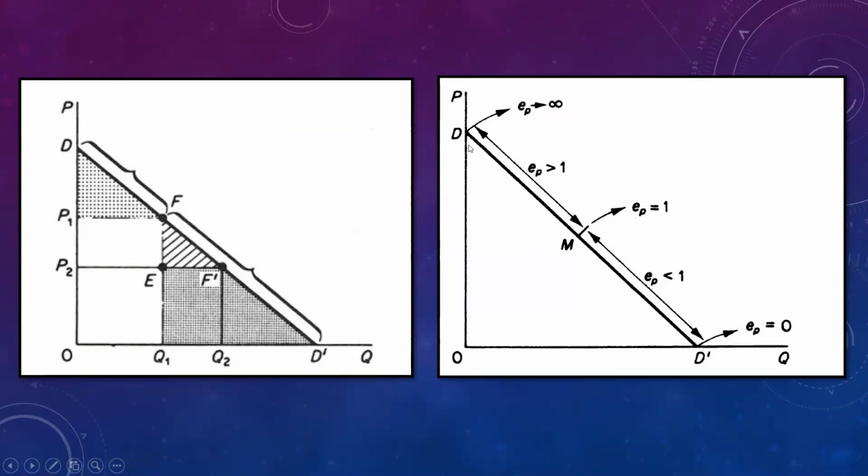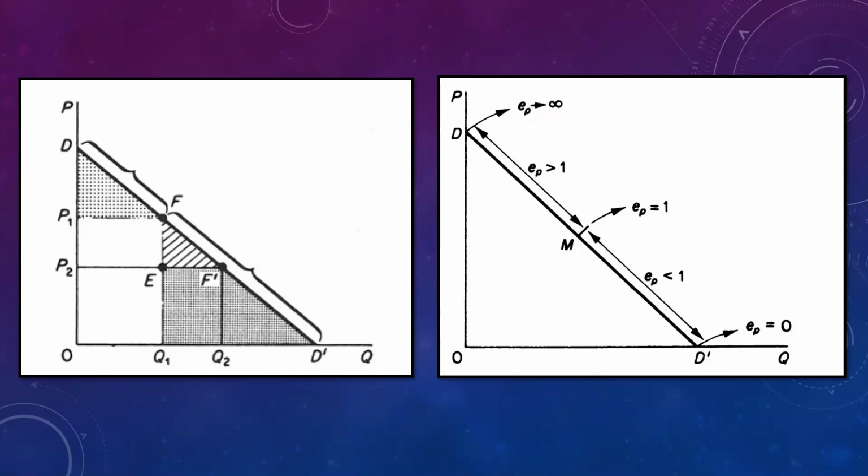Where the demand curve touches the y-axis, elasticity is equal to infinity, and where it touches the x-axis, it is equal to 0. If you remember these both graphs, you can easily answer 6 different types of questions, such as when elasticity is infinite, when elasticity is 0. So try to analyze each question and remember the concepts.